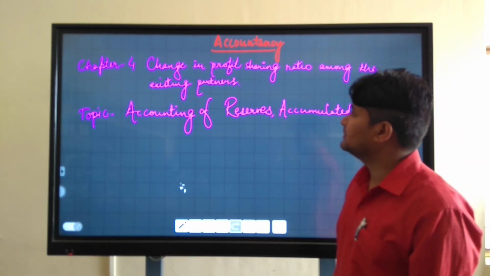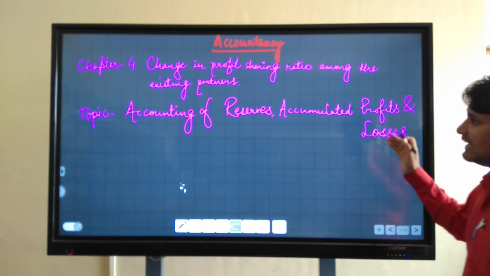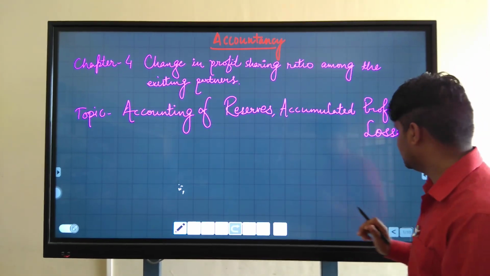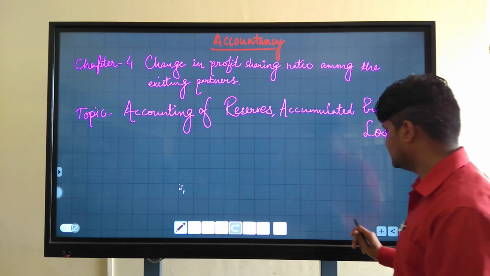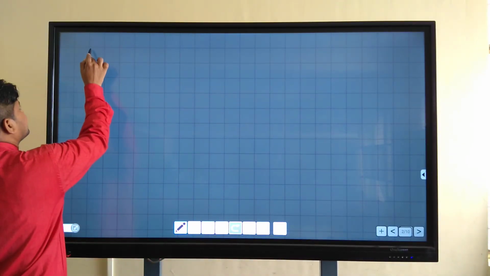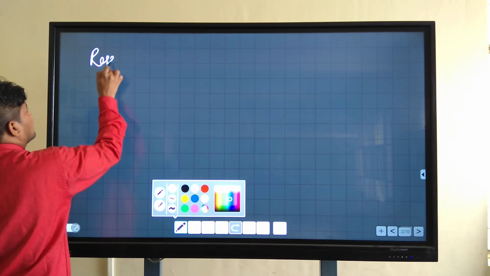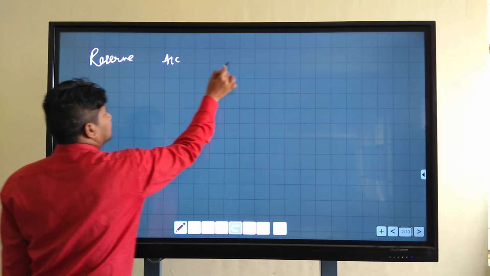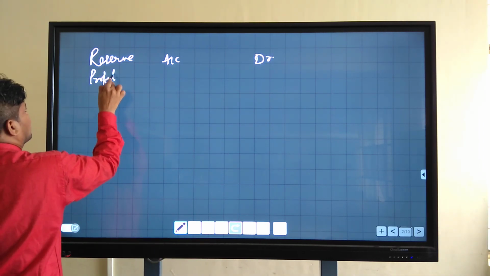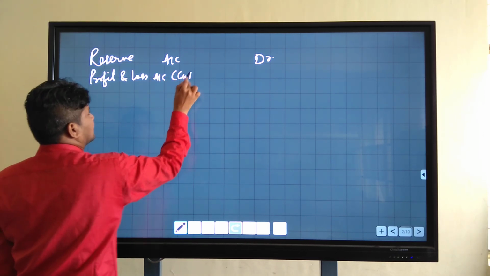At the time of change in profit sharing ratio, reserves, accumulated profits and losses exist in the books of the firm. Then you will transfer them to partners' capital accounts in their old profit sharing ratio. Then you will pass an entry: reserve account debit, profit and loss account credit balance.